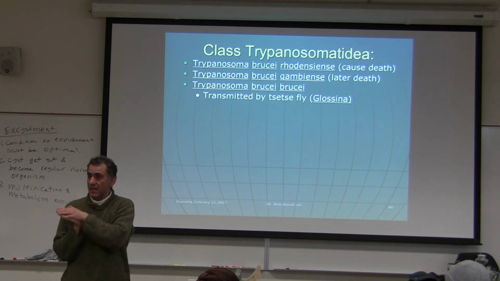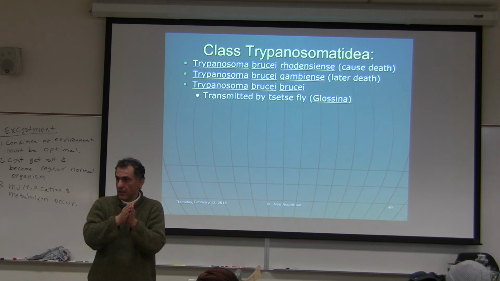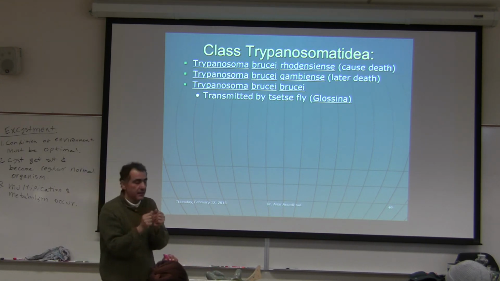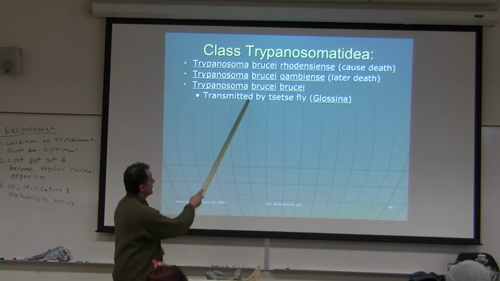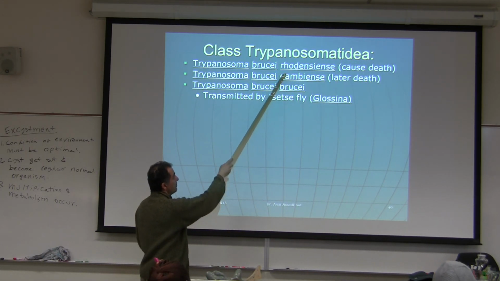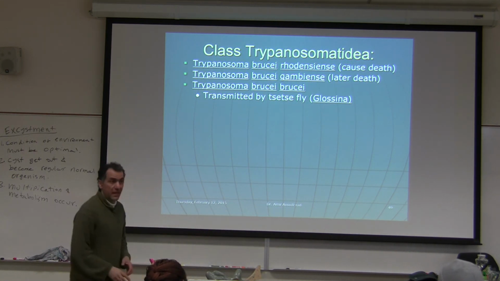The other way it can be transmitted is from animals to humans. For whatever reason that we don't completely understand, when it is in an animal, it is Trypanosoma brucei, but when it gets to a human, then it becomes Trypanosoma rhodesiense or gambiense.